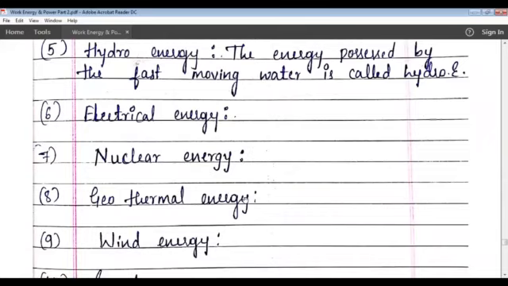The energy released in nuclear disintegration in the interior of the earth gets stored deep inside the earth, and it is called geothermal energy. In class 9 also we learned about geothermal energy. On earth we have some hot spots, from those hotspots we are getting some kinds of energy, and that energy is known as geothermal energy.